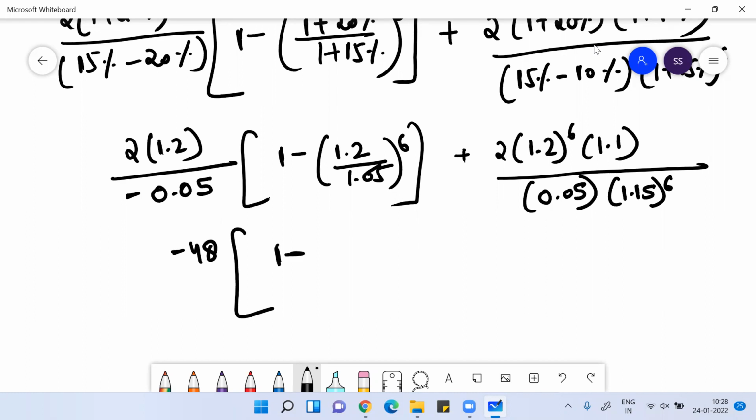Then 1.2 divided by 1.15, that is 1.15 to the power 6, so this will be 1.2909232 something. Plus this is 2 into 1.2 to the power 6, which is 2.985.